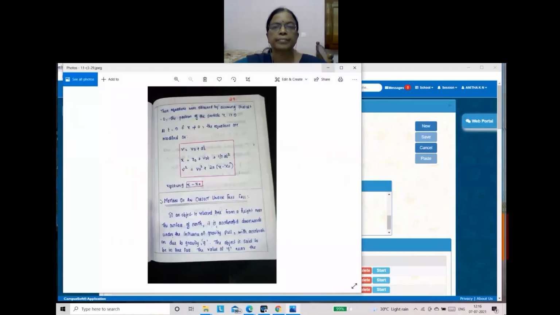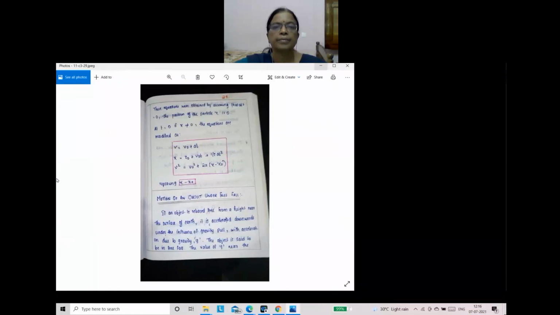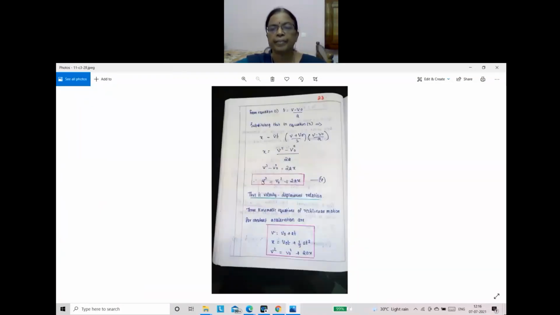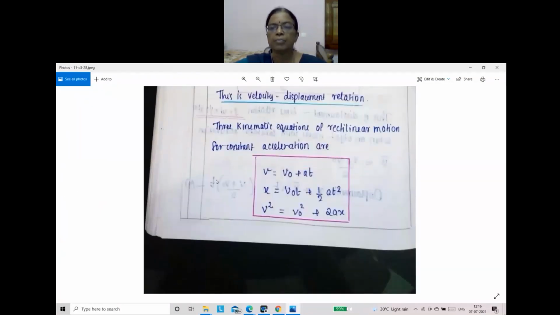So the equations of motion that we studied, these are the 3 equations of motion. In the case of motion of a body under gravity, what changes will come in these equations?